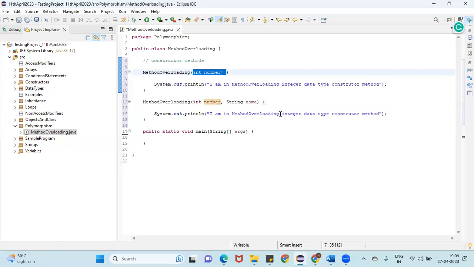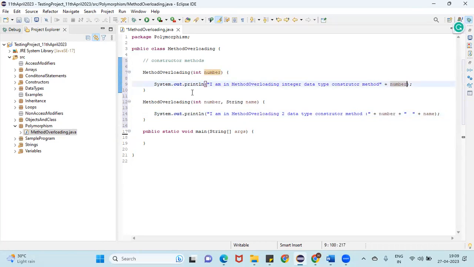See here, ma, I'm in method overloading two data type constructor method. If you want, you can pass that parameter as well. See here, I'm going to pass number, guys. And I'm going to pass name as well. And here also, I'm going to pass number as well.